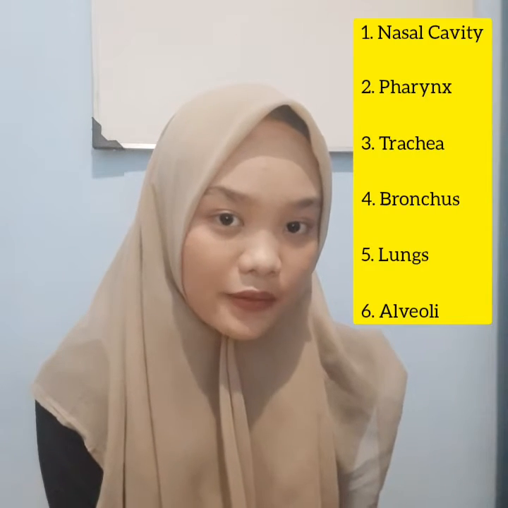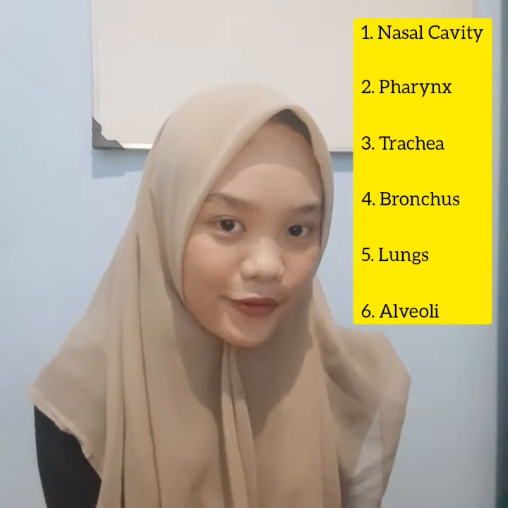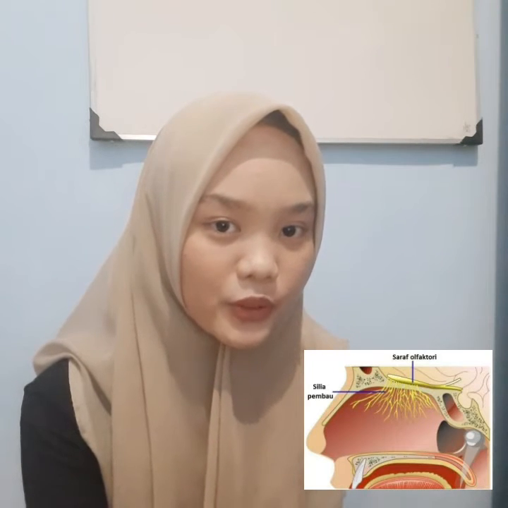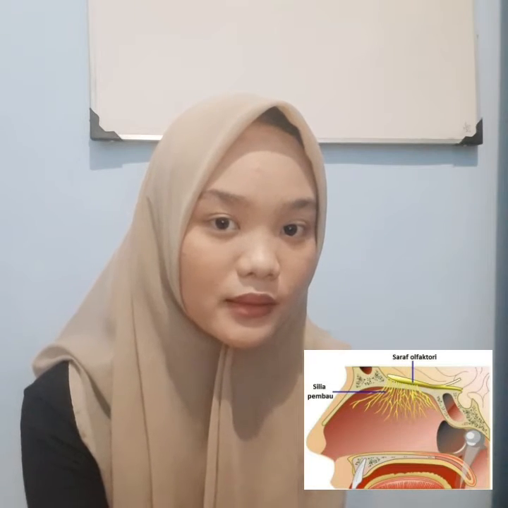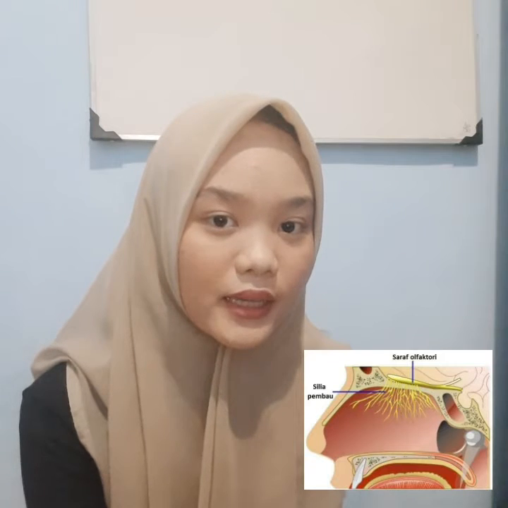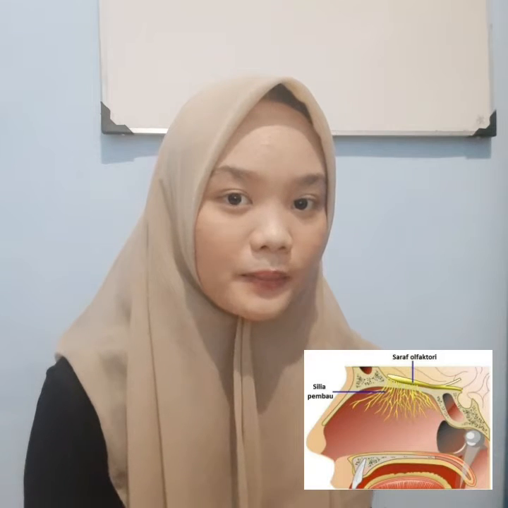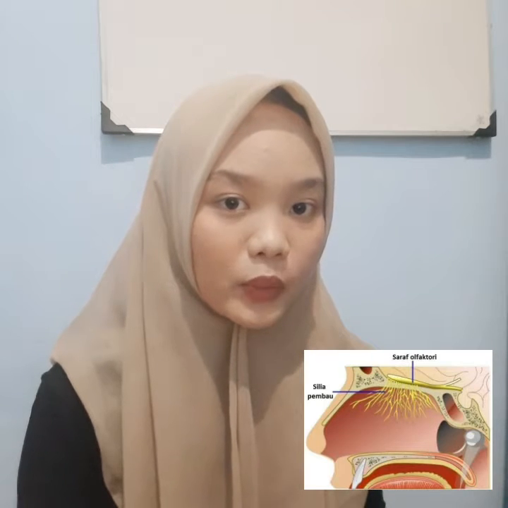Okay, next, anatomy and physiology in the respiratory system. In humans, the respiratory organs consist of the nasal cavity, pharynx, trachea, bronchus, lungs, and alveoli. The nasal cavity is the entering place of respiratory air. In this organ are found smooth hairs and a mucous membrane that have the function to filter air. The air that enters becomes rather humid and its temperature changes to suit body temperature.